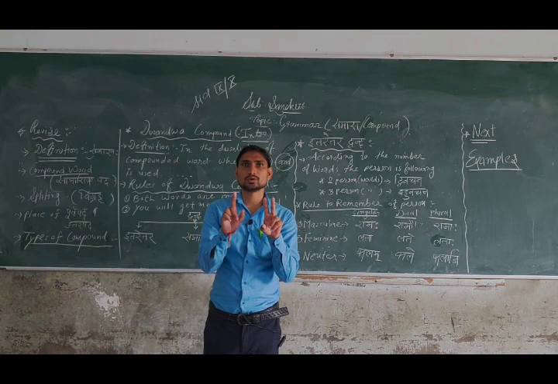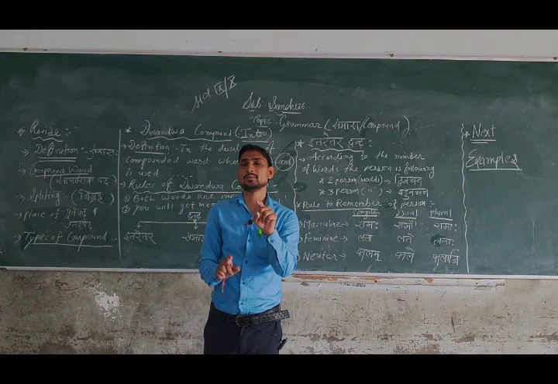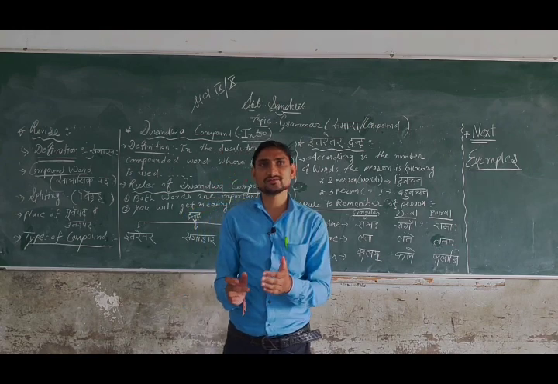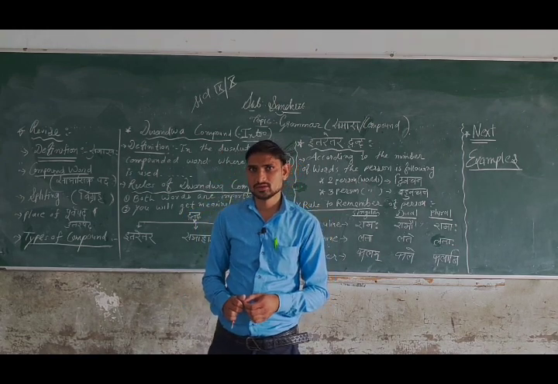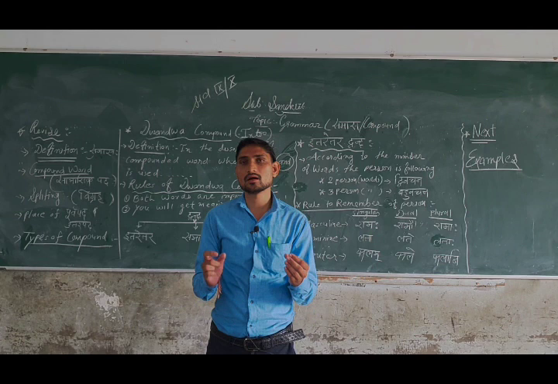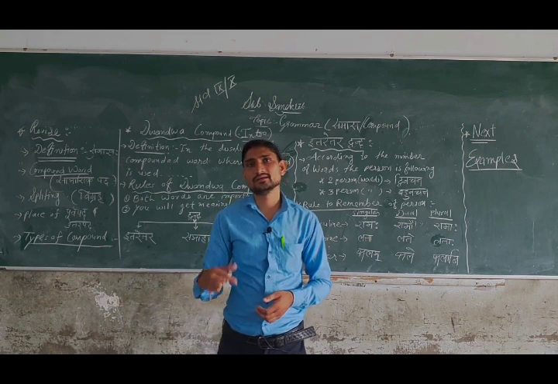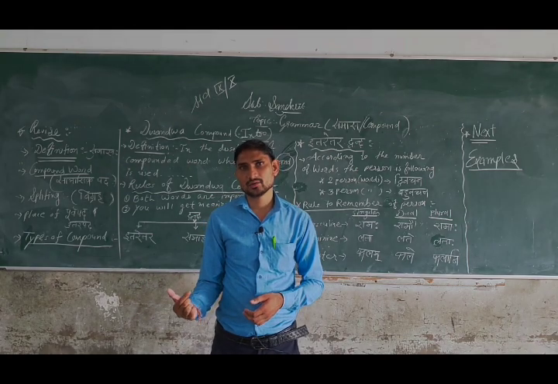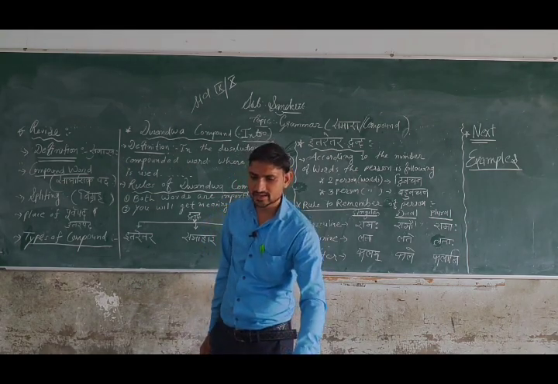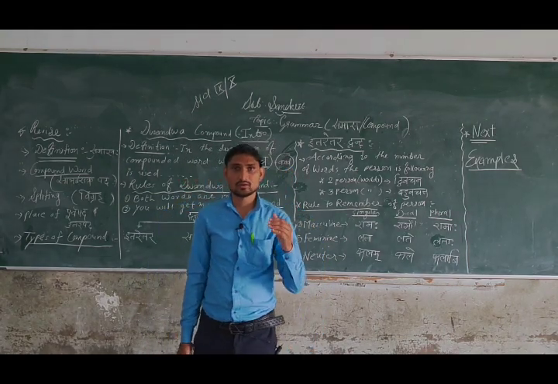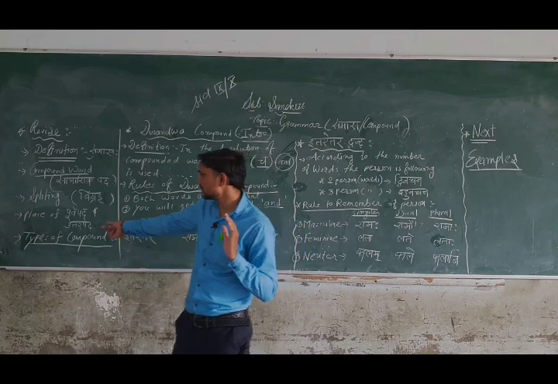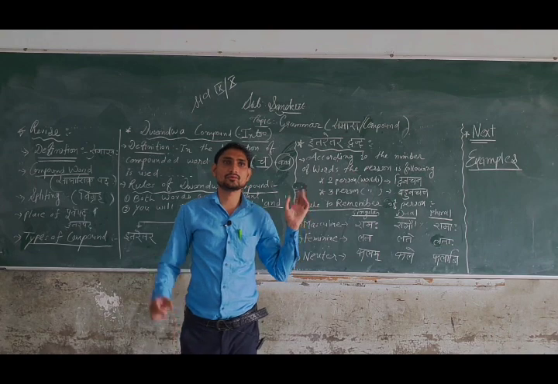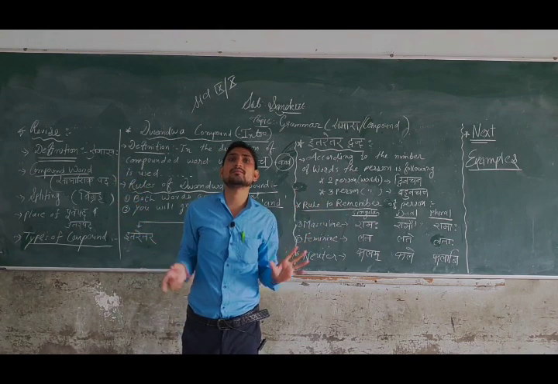These two compounds you will remember in Tatpurus. After that we saw Avyayi Bhav, third compound, and last Bahurvihi. We also saw in one diagram which pad, purva pad or uttar pad, is prominent in each compound.